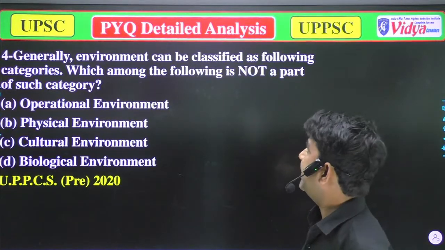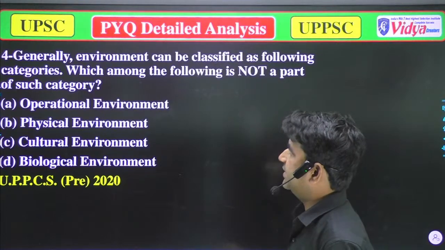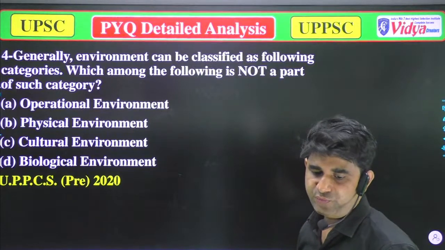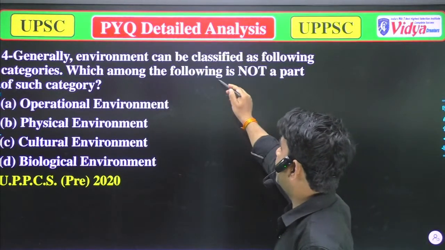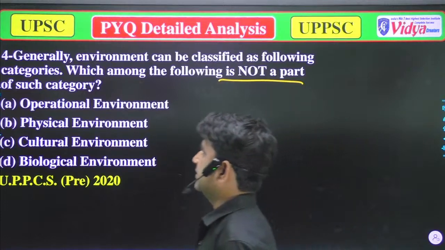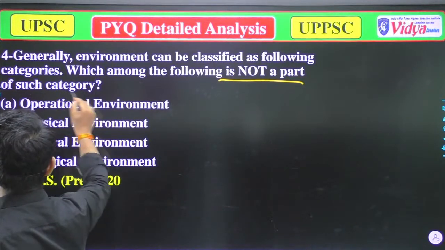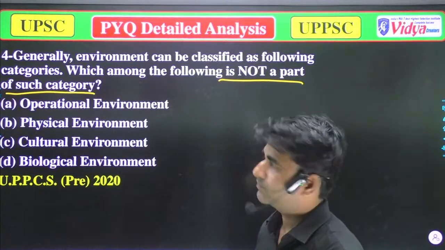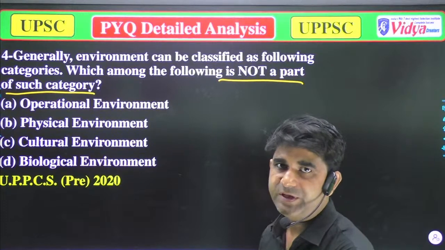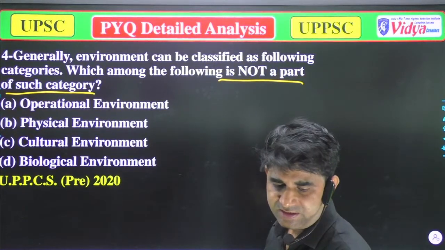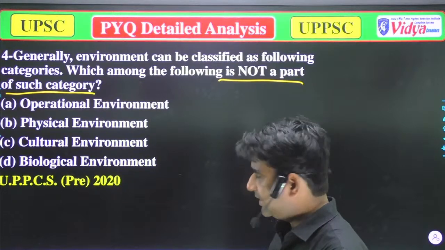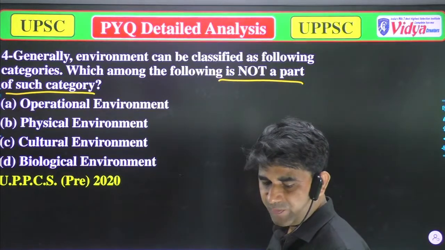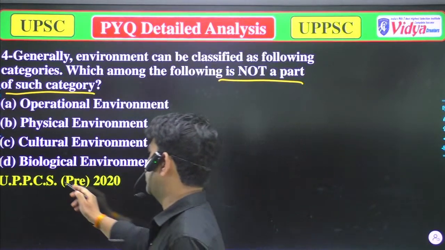Generally, environment can be classified into the following categories. Which among the following is not a part of such category? Our options are A, operational environment, B, physical environment, C, cultural environment, and D, biological environment. That question was asked in UPPSC 2020.